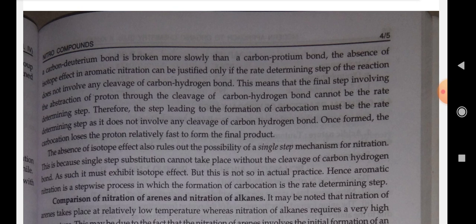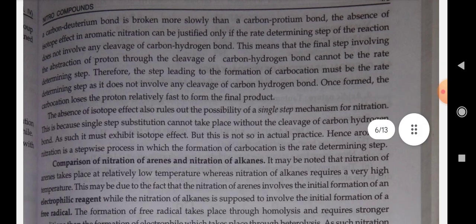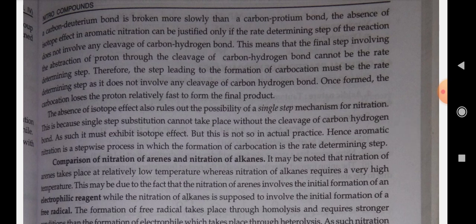This means that the final step involving the abstraction of the proton through the cleavage of the carbon-hydrogen bond cannot be the rate determining step. Therefore, the step leading to the formation of the carbocation must be the rate determining step, as it does not involve any cleavage of the carbon-hydrogen bond. Once formed, the carbocation loses the proton relatively fast to form the final product.